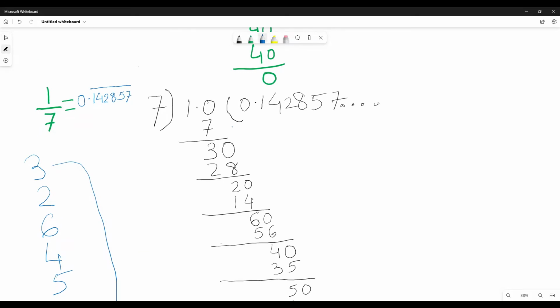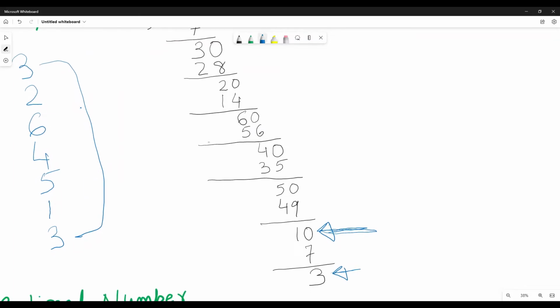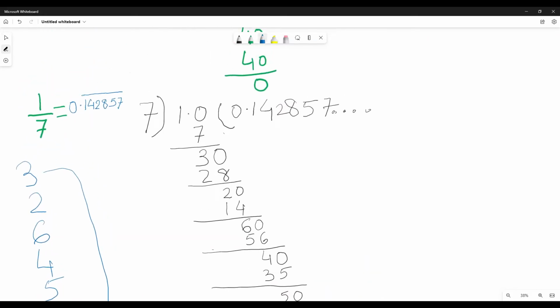Which block will be repeating? 7 7s are 49, then it comes 1, and 7 1s are 7. So after 1 4 2 8 5 7, the next number will be 1, right? Then again 4, then 2, then 8 5 7, and then again 1, then again 4 2 8 5 7, then again comes 1.